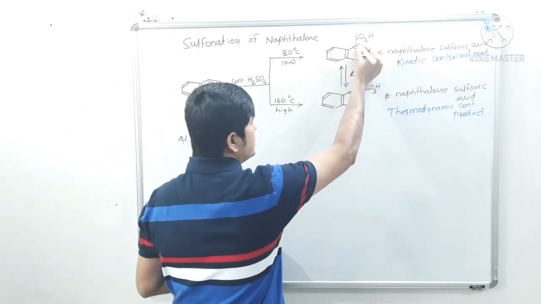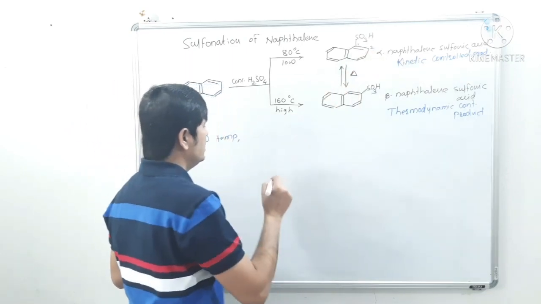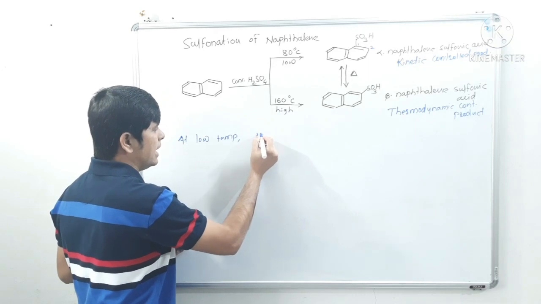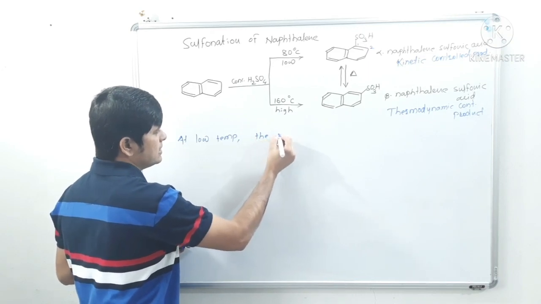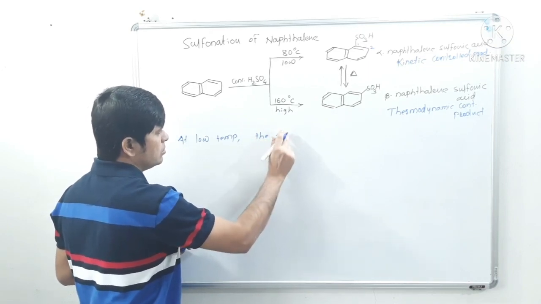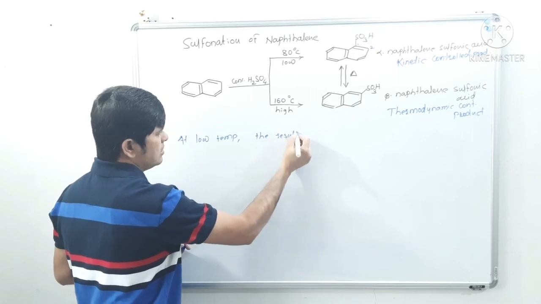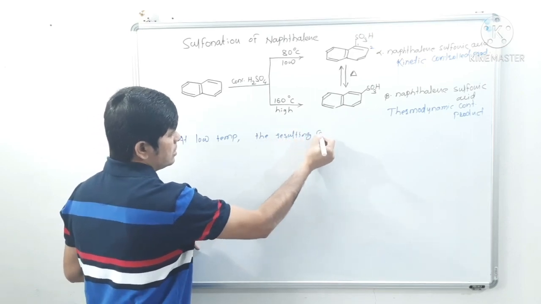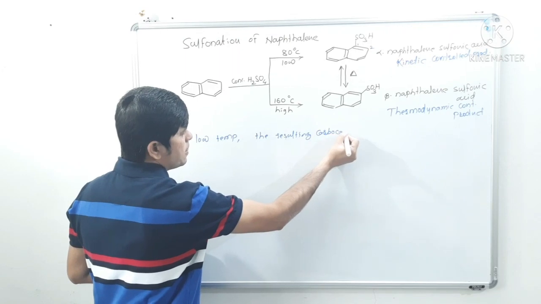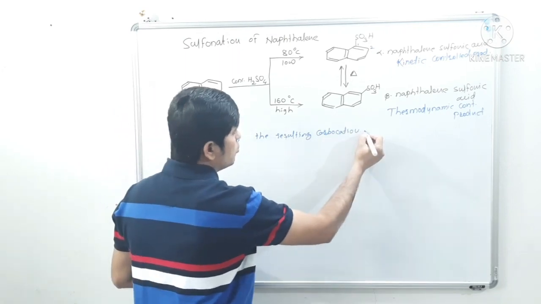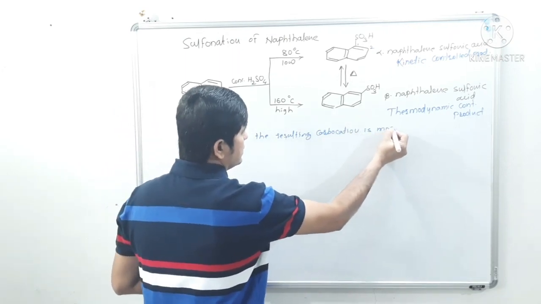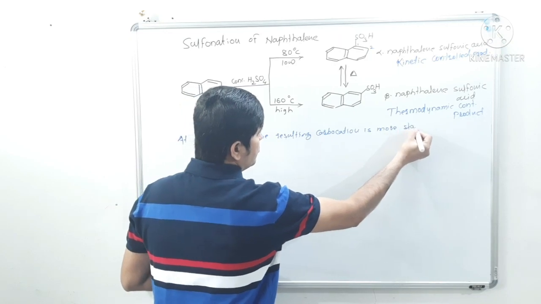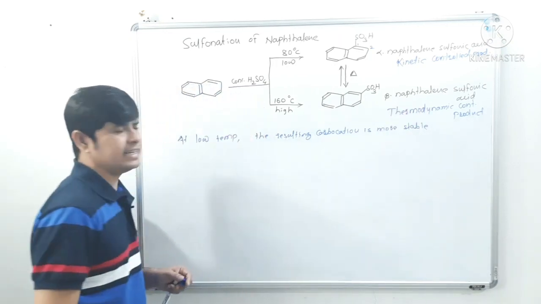because the resulting carbocation is more stable. Okay, which is the resulting carbocation?